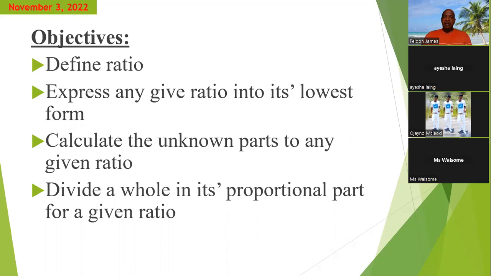You should be able to express any given ratio in its lowest form. You should also be able to calculate the unknown parts of any given ratio. And you should be able to divide a whole into its proportional parts. So these are the objectives.